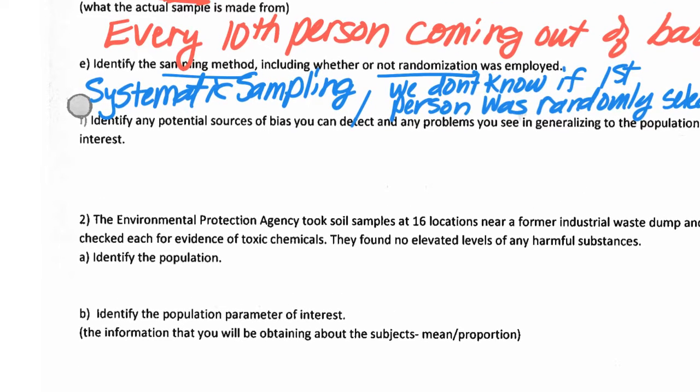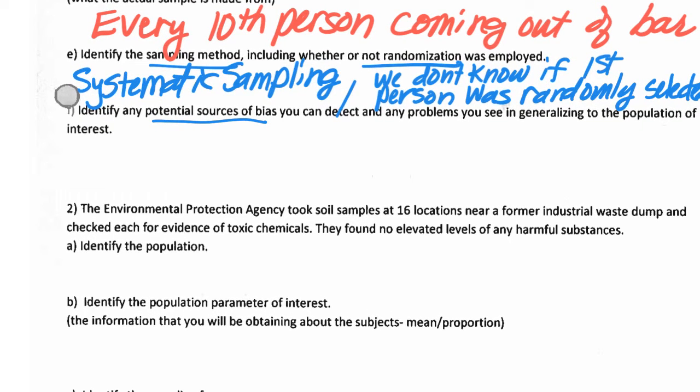All right, identify any potential sources of bias that you think can be happening and problems you see in generalizing to the population that they want to generalize to. I'm pretty much thinking standing outside a bar asking people about drinking and driving is a problem.